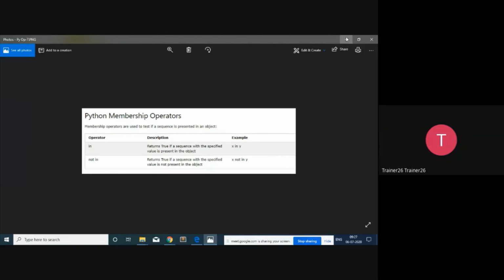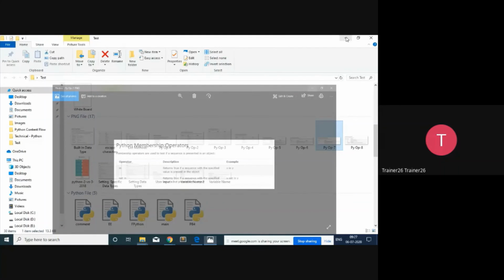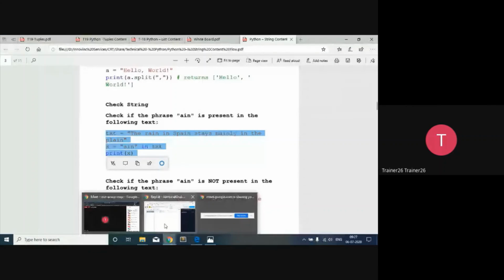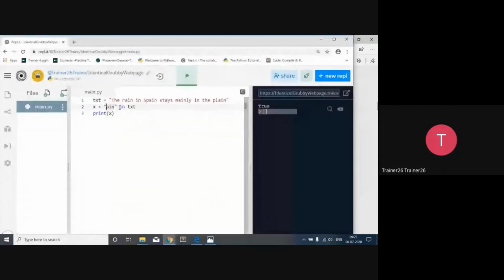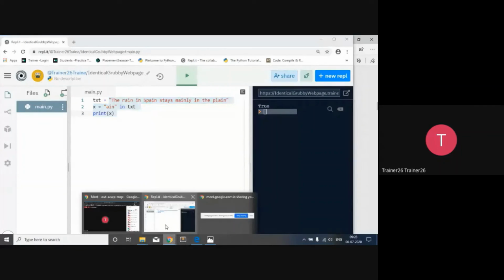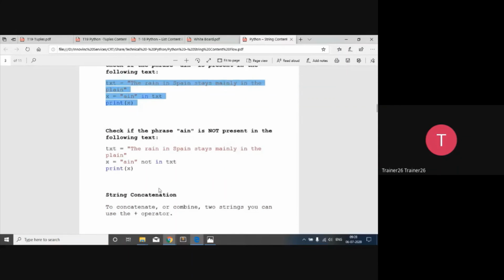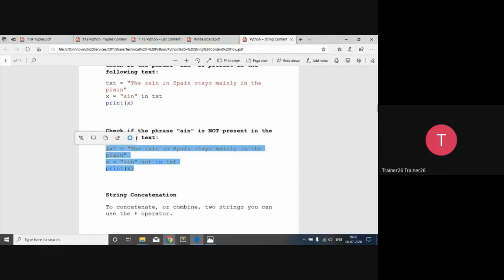Whenever you feel that in string handling many times such problems come, many times you are going to get problems where if a particular substring is available, then you have to perform some kind of operation, or you want to count how many times that particular substring is available. In that scenario, this particular method is going to be useful to all of you. So let's go for the next fundamental, not in. It means I want to check whether that particular thing is available or not. True and false is going to get printed over here. Let's print it.